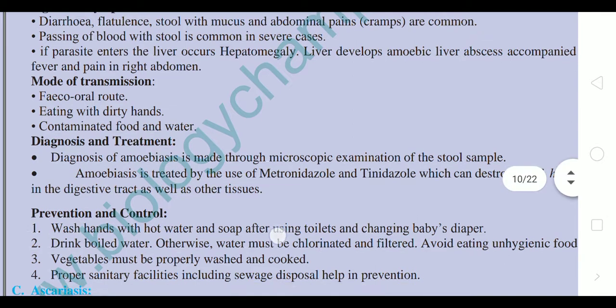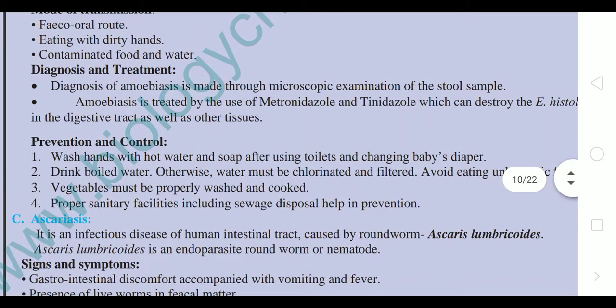Diagnosis and treatment. Diagnosis means how to identify the disease. Diagnosis of amoebiasis is made through microscopic examination of the stool sample, which is taken on a slide and checked under the microscope.